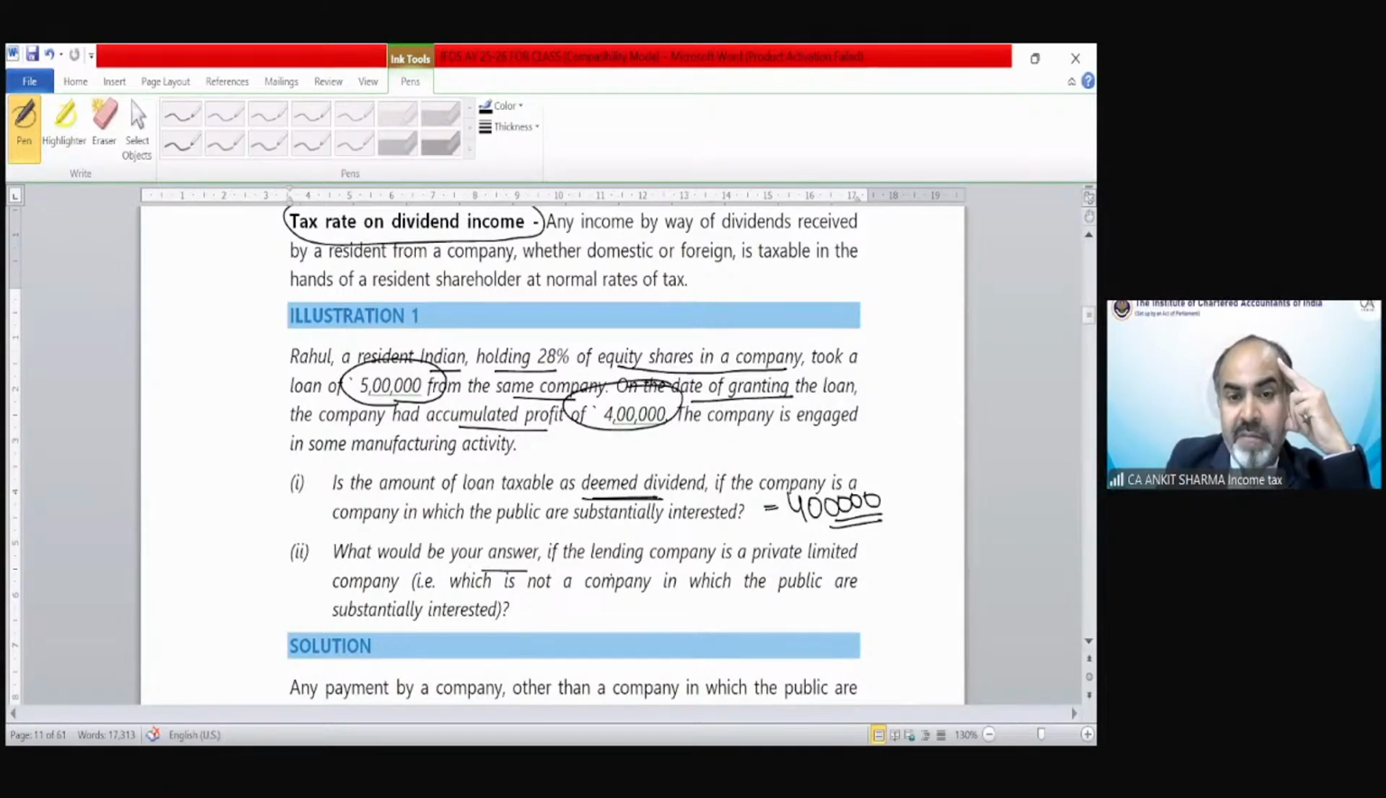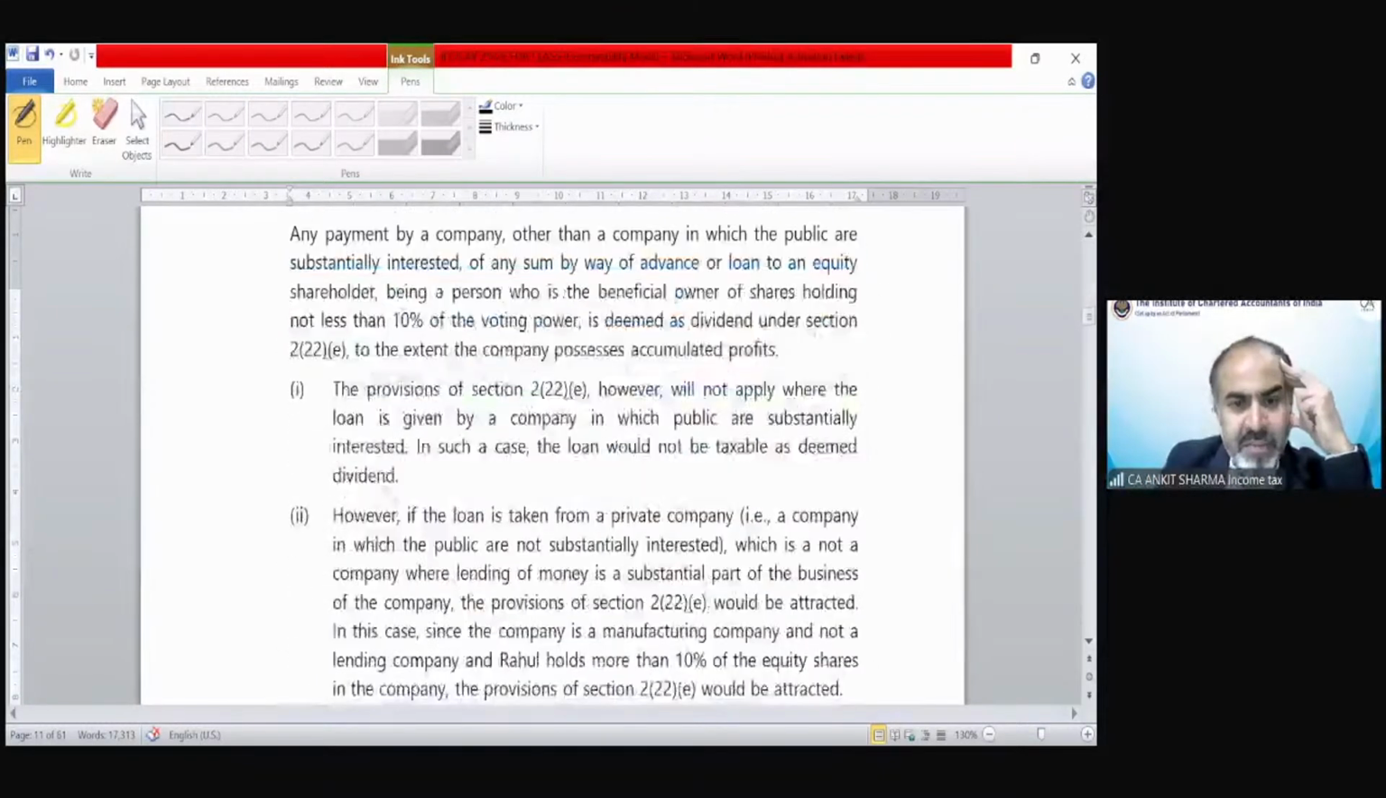Would your answer be different if the lending company is a private limited company, which is not a company in which the public are substantially interested? It does not. It's a lending to us, the same answer would be there. There would not be any difference.